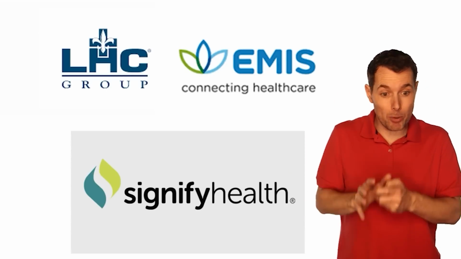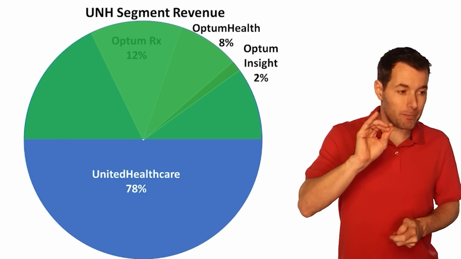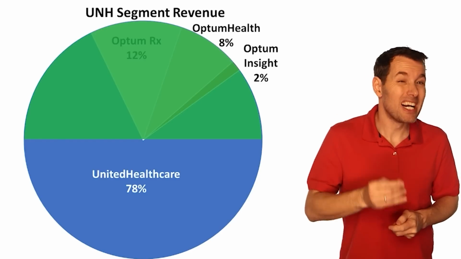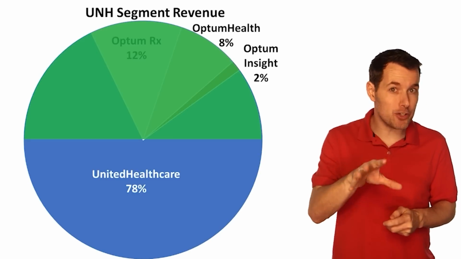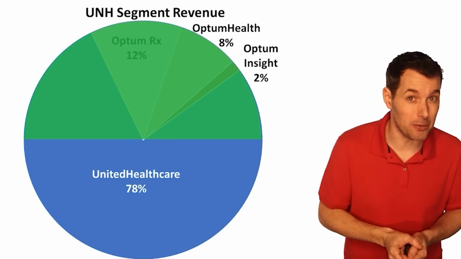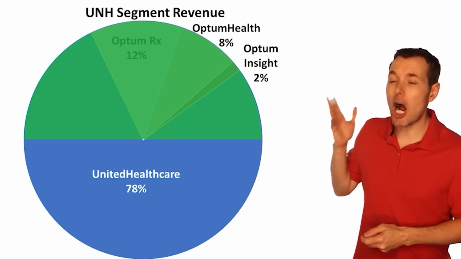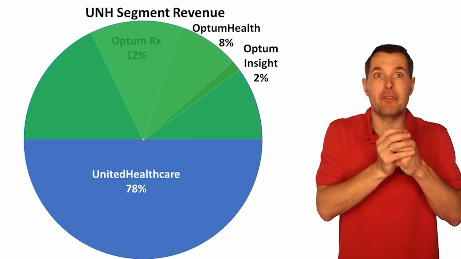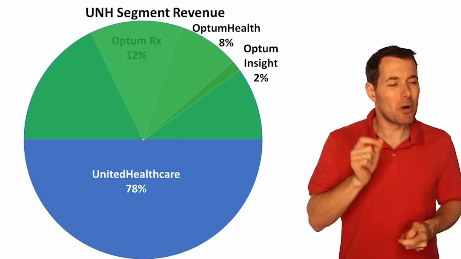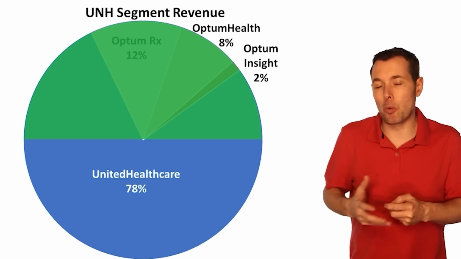Okay, now let's jump over to coming up with the fair value for UnitedHealthCare stock. Now, this one could be simple if we wanted to. Typically, for a health insurance company, for an insurance company in general, I would use something like price to book value. Discounted cash flow doesn't work nearly as well, but because their Optum business generates so much of the profit and ultimately the free cash flow for the company, I'm afraid that book value will be thrown off, so price to book value doesn't work nearly as well.